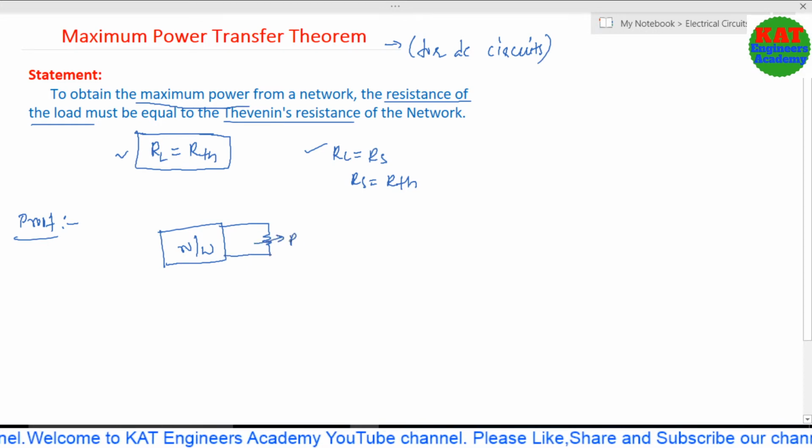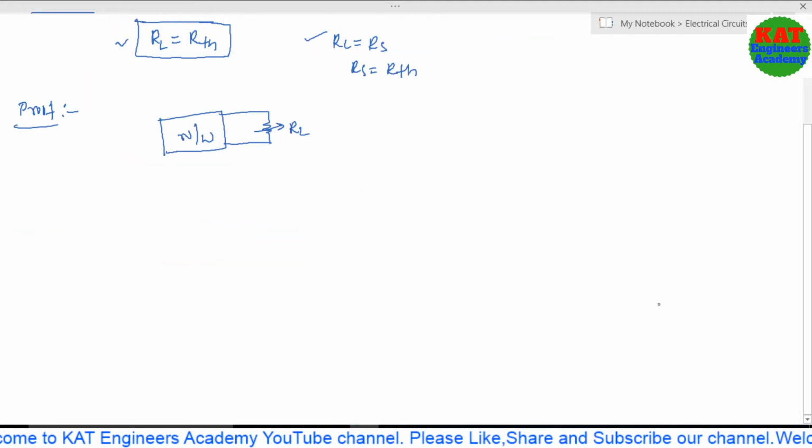In a big circuit we have one load resistor, and the total network is reduced to Thevenin's equivalent network. Maximum power transfer theorem is related to Thevenin's theorem. If you are perfect in Thevenin's theorem, you can solve maximum power transfer problems also.